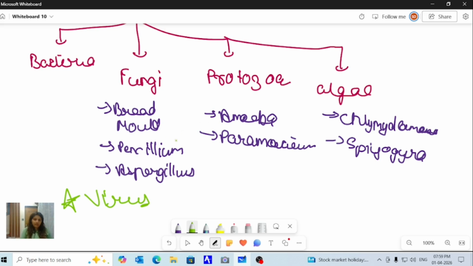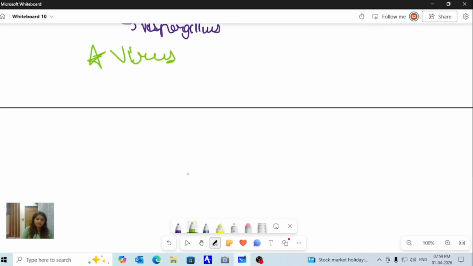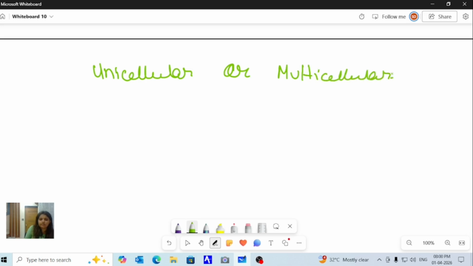Now another thing is, are these microorganisms unicellular or multicellular? What is the meaning of unicellular and multicellular? Let's take an example of humans. We have different types of cells to perform different functions. For example, our heart cells perform different functions, our nerve cells perform different functions, our liver cells perform different functions. So we are multicellular, like we have different cells to perform different functions.